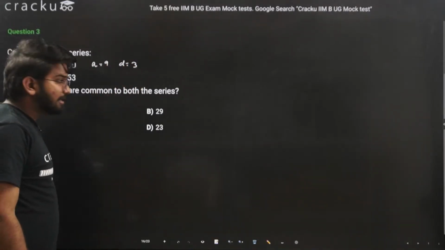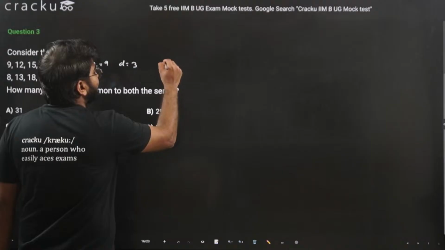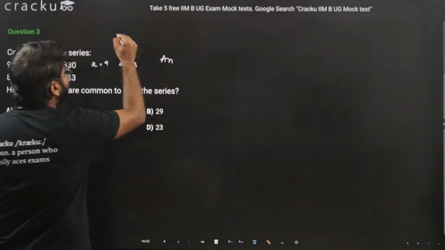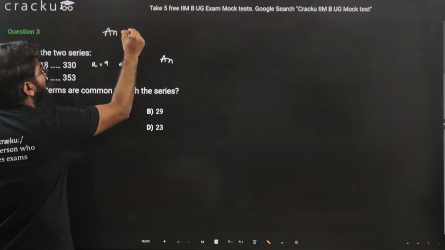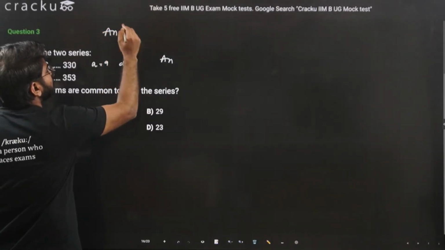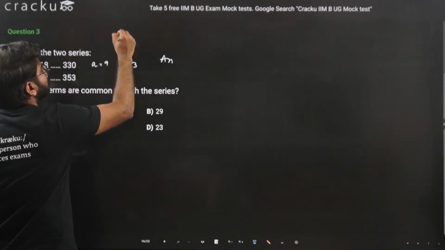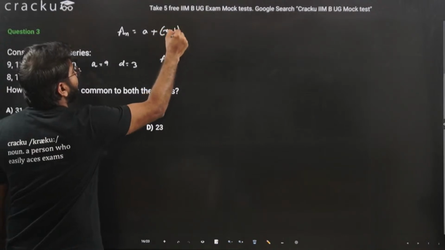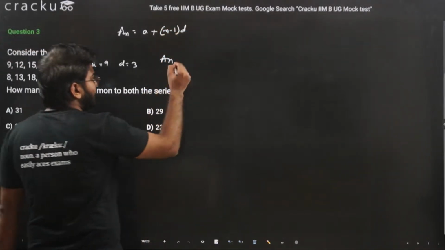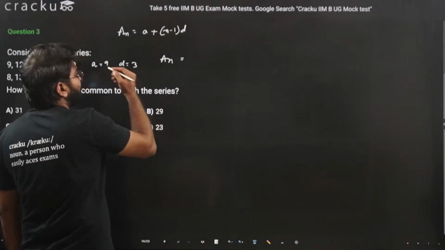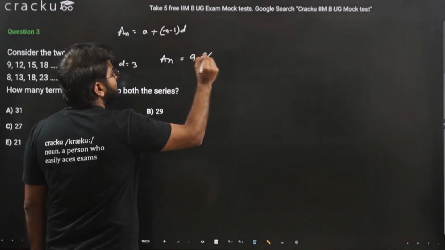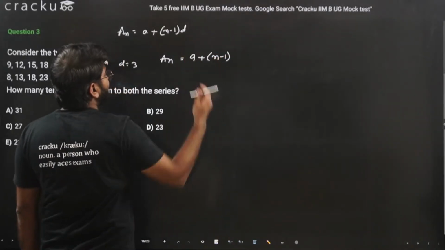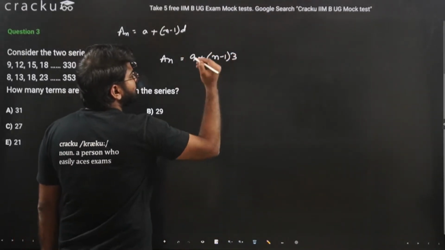So how can you write the nth term, that is an? We know that an is equal to a plus n minus 1 into d. If we put the values here, we have a, that is 9, plus n, we don't know, we are calculating for each term, into d. d is equal to 3.